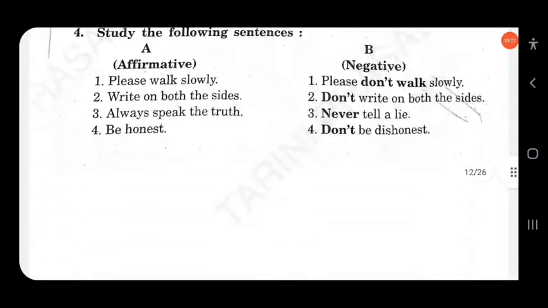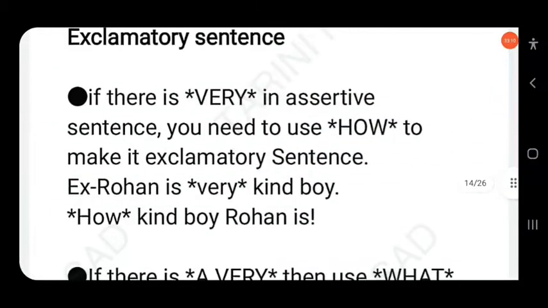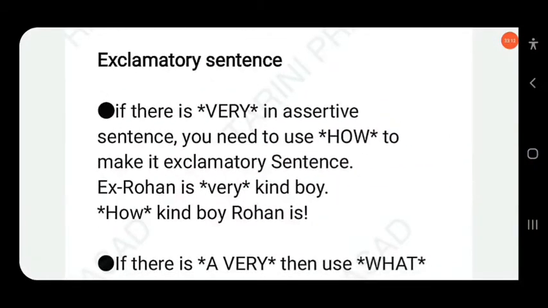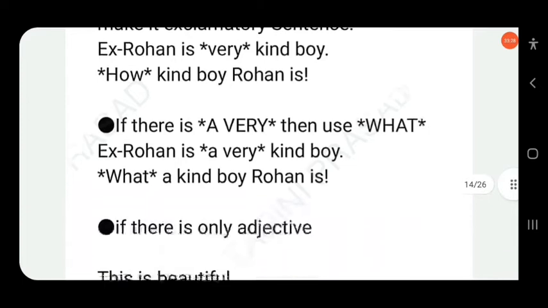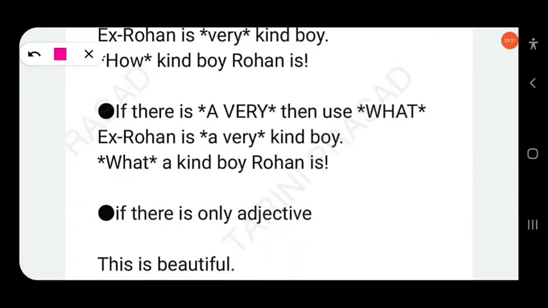If there is "very" in an assertive sentence, you need to use how to make it an exclamatory sentence. Rohan is very kind. You have to use how to make it exclamatory: How kind Rohan is. If there is "a very", then you have to use what. Rohan is a very kind boy. What a kind boy Rohan is. You have to find the difference between "a very" and "very".